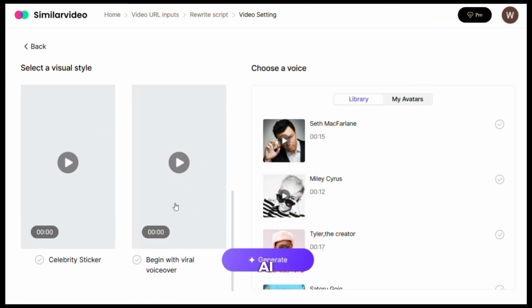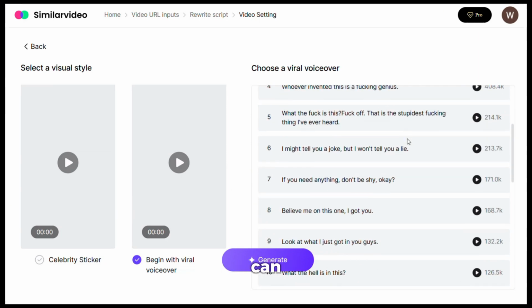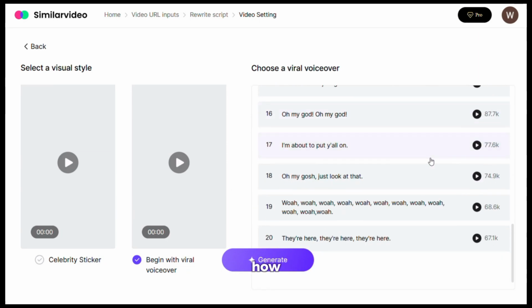Likewise, we can generate AI voices using the same platform. You can see we have a plethora of options. This is how we can modify our videos using this AI tool.